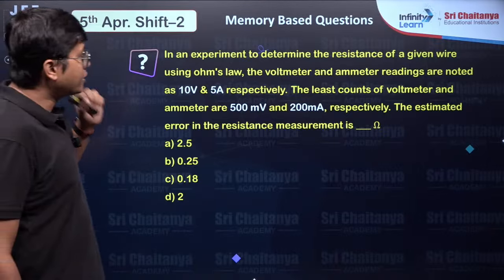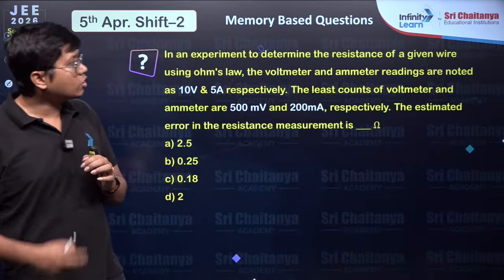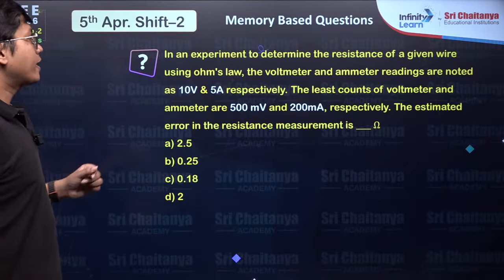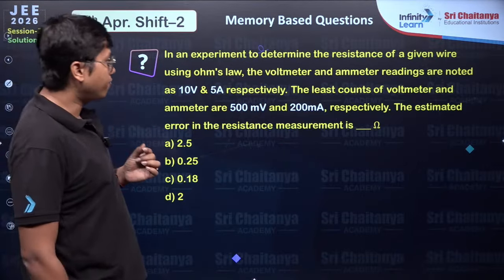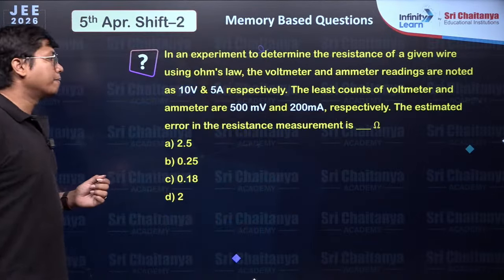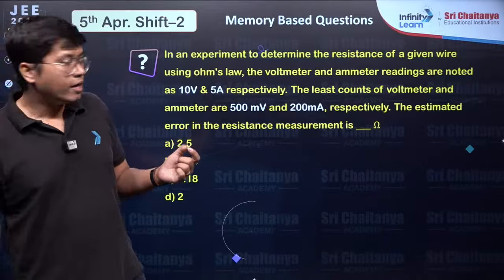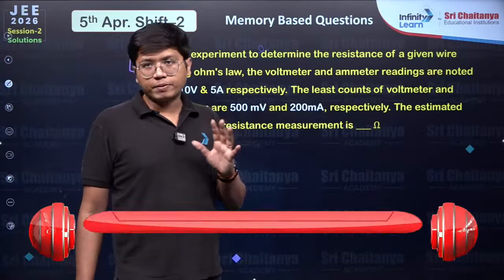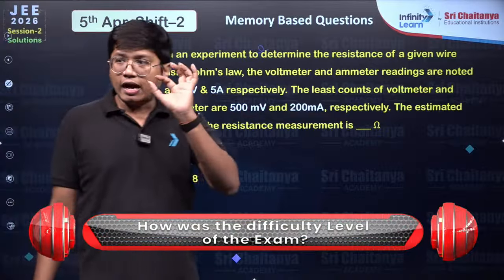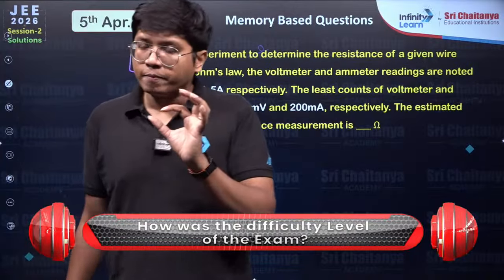Next one says, in an experiment to determine the resistance of a given wire using Ohm's law, the voltmeter and ammeter readings are 10 volts and 5 amperes respectively. The least count of voltmeter and the ammeter are 500 millivolts and 200 milliamperes respectively. The estimated error in the measurement, so that delta R is what they are looking for.